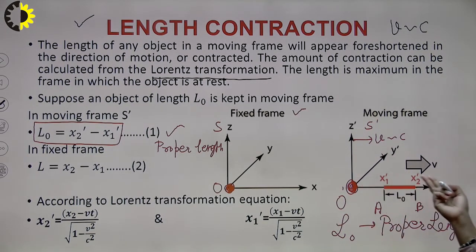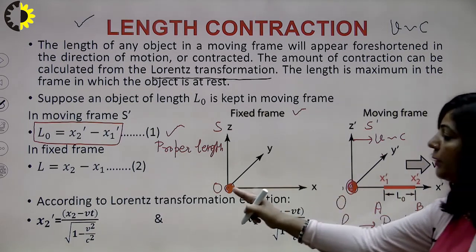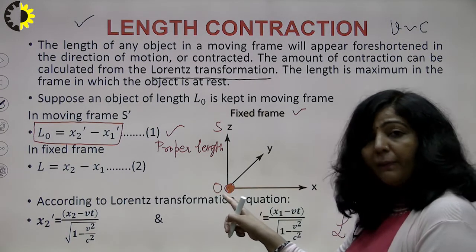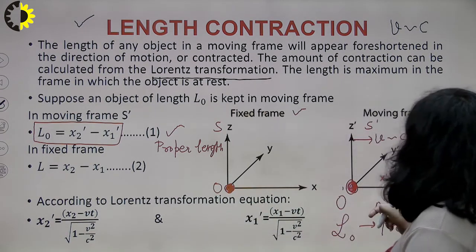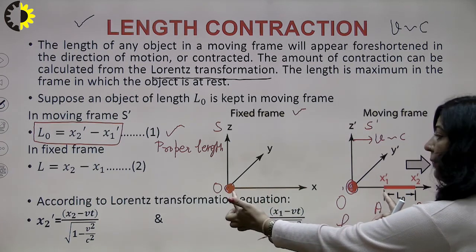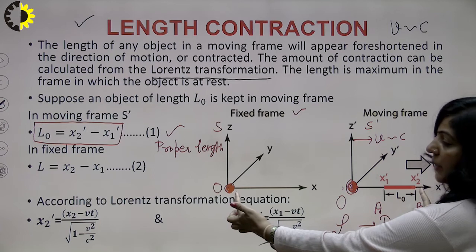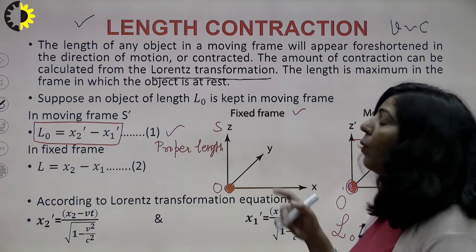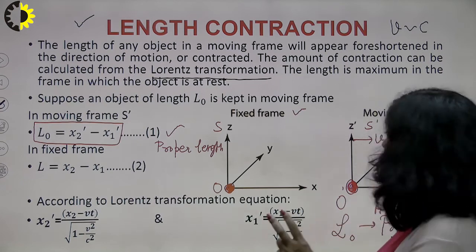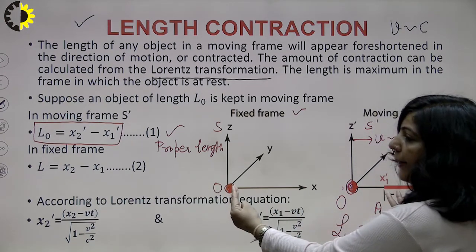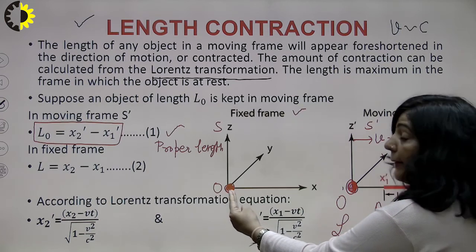So if this object is moving along this particular direction with respect to this frame, and for this observer the first coordinate is x1 and the coordinate of the second point is x2, then what is the length with respect to O? For O, the coordinate of the initial point is x1 and the other coordinate is x2.